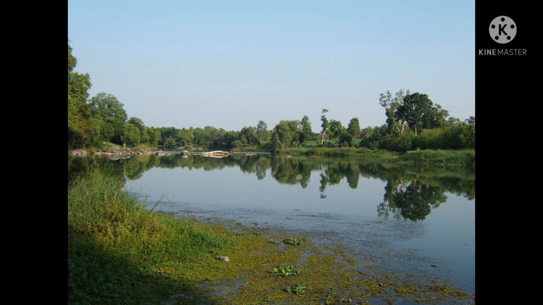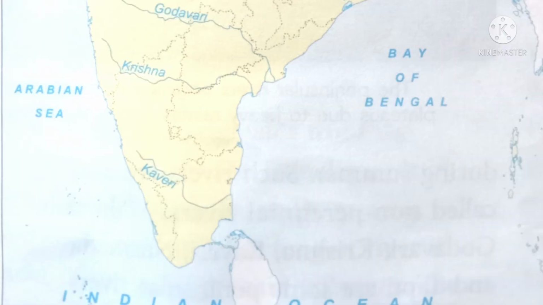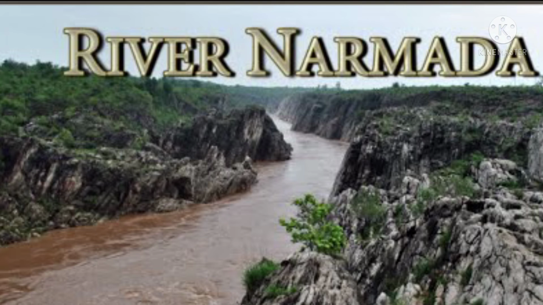Next one is Kaveri. The river Kaveri originates from the Western Ghats in Karnataka. It flows through Karnataka and Tamil Nadu. It forms a large delta on the Tamil Nadu coast before it drains into the Bay of Bengal. Bhavani is its tributary. The next one is Narmada.